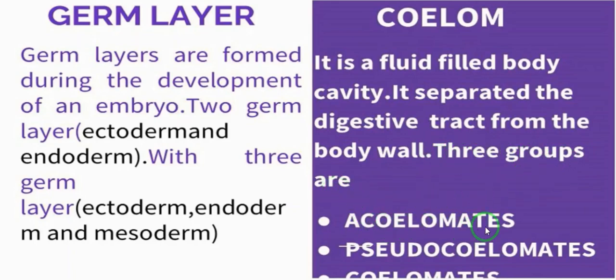They are acoelomate, pseudocoelomate and coelomates or eucoelomates. Acoelomates: A means absence. Absence of body cavity is known as acoelomate. Example, tapeworm. Pseudocoelomates have a false body cavity. Example, roundworm. Then the third one is coelomates. They have a true coelom. Example, earthworm and frog.